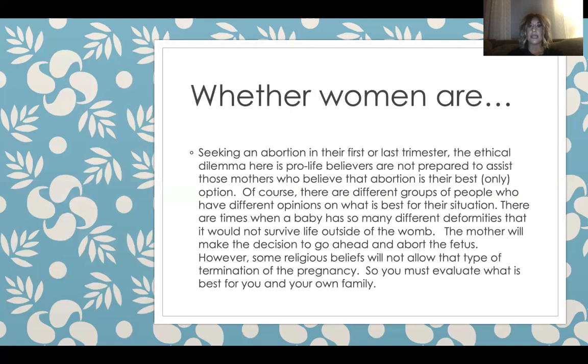Whether women are seeking an abortion in their first or last trimester, the ethical dilemma here is pro-life believers are not prepared to assist those mothers who believe that abortion is their best and only option. Of course, there are different groups of people who have different opinions on what is best for their situation. There are times when a baby has so many different deformities that it would not survive life outside of the womb. The mother will make the decision to go ahead and abort the fetus from there. However, some religious beliefs will not allow that type of termination of the pregnancy. So you must evaluate what is best for you and your own family.